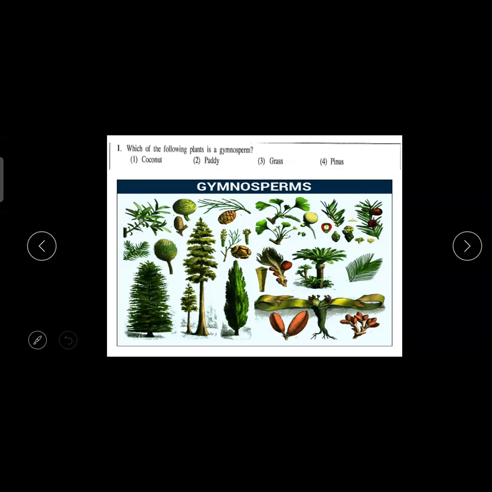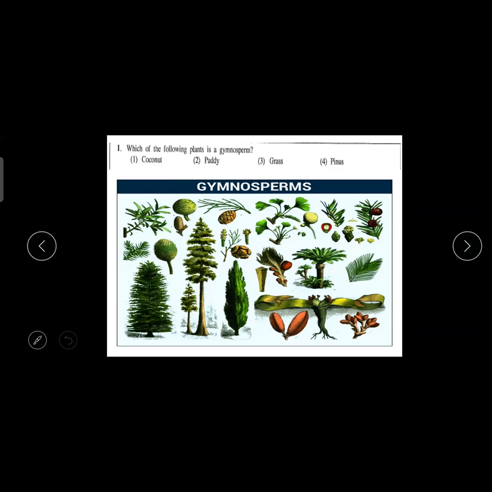Which of the following is a gymnosperm? Remember, the word sperm means like a seed, no? Sperm is like, for a human, the next generation thing. So the literal meaning of sperm is a seed. Gymno means uncovered. So normally gymnosperms are naked seeds. Naked seeds can be found in non-flowering plants. So out of this, which one is the non-flowering?